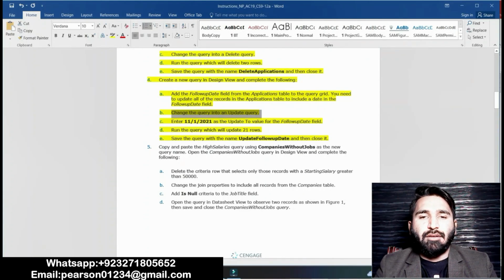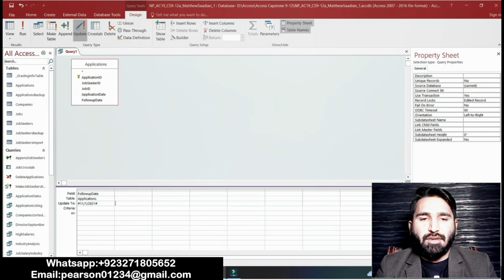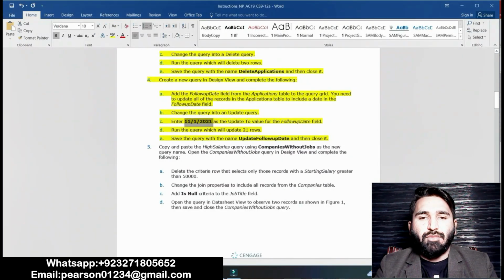Point C is that enter 11/1/2020 as the update to value for the follow update field. Okay, enter 11/1/21 as the update to value. Copy this. Okay, update to 11/1. Okay, it's done now. Point C is complete now.